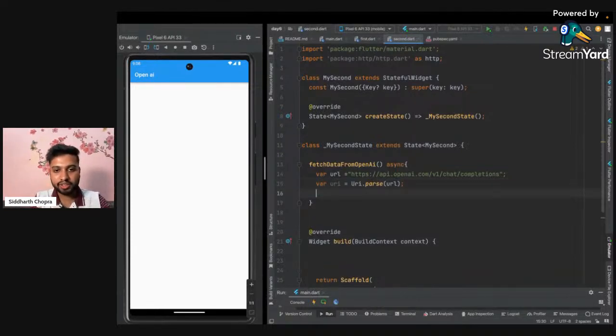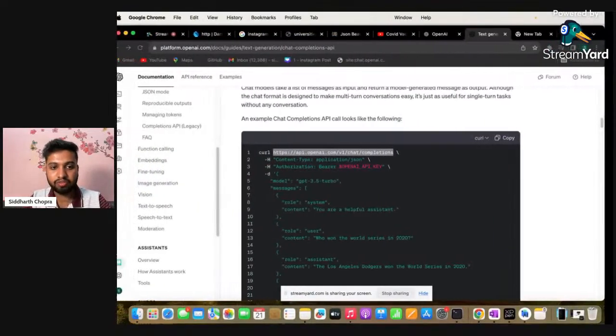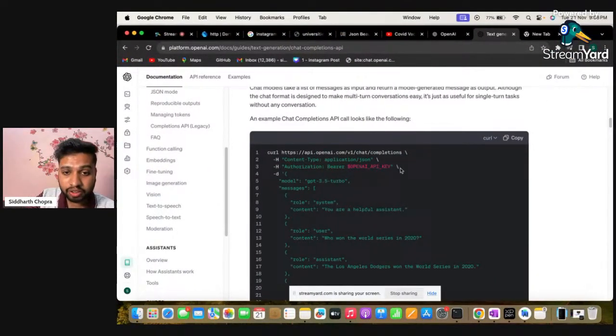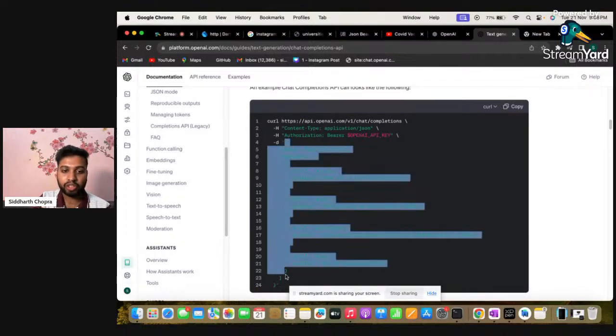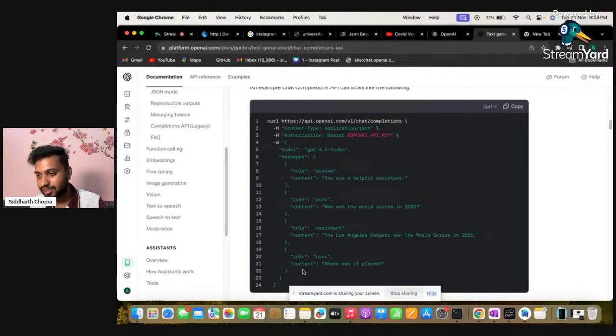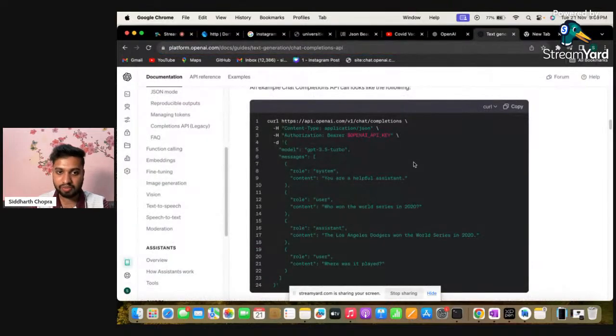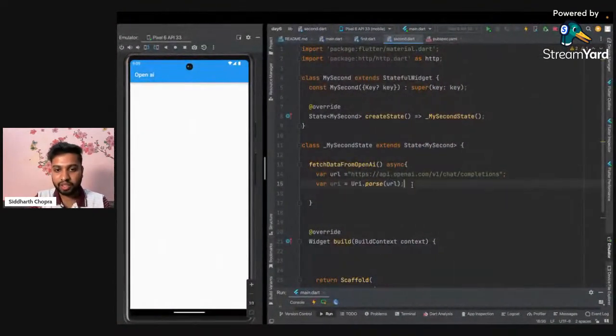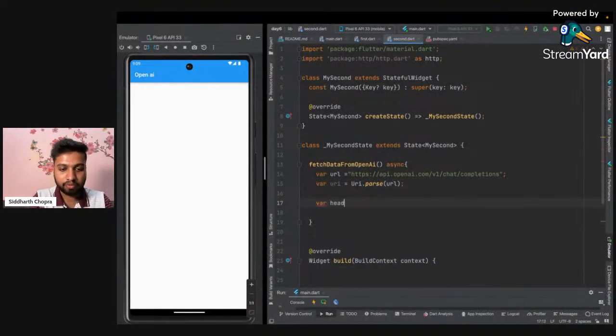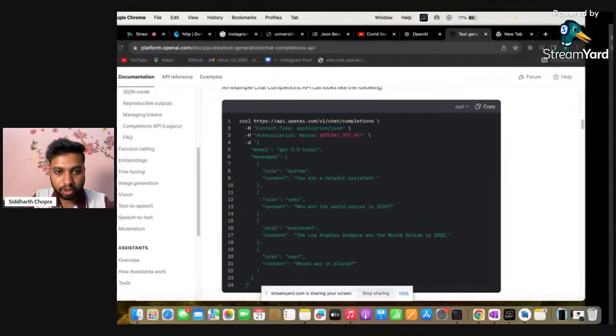Now let's go to the website again, and here we have two different parts: the headers, where h represents header, and the body. This is a post request, so it has various other parameters as well. Here we have only the country, but there we have various other parameters. So I will create a new variable with the name header, and below that I will paste the same thing we have here.